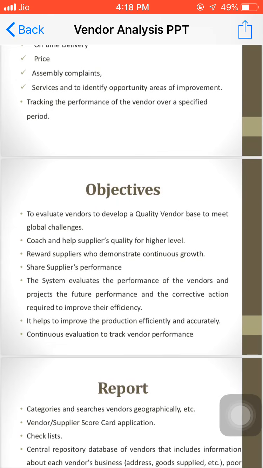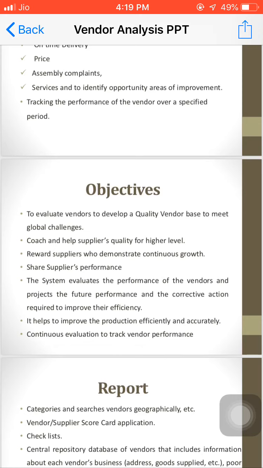To evaluate the vendors, to develop a quality vendor base to meet global challenges. To evaluate vendors and develop a quality vendor base means we have to finalize, or make our vendor base very strong. At any time when we require any material, without hesitation, that supplier would supply the material to you. And if we have a very long term and good relationship with the supplier, definitely he will not talk first about money and all those things.